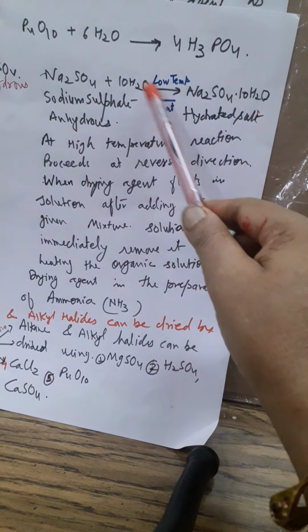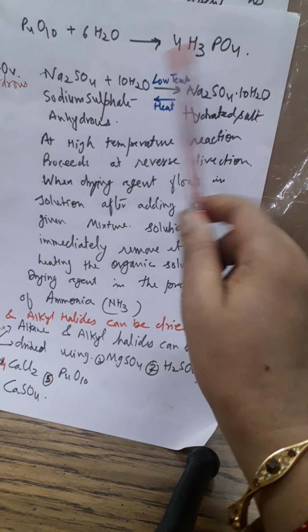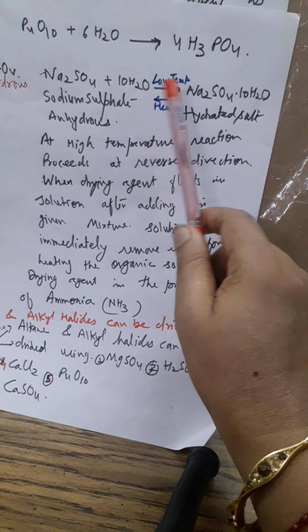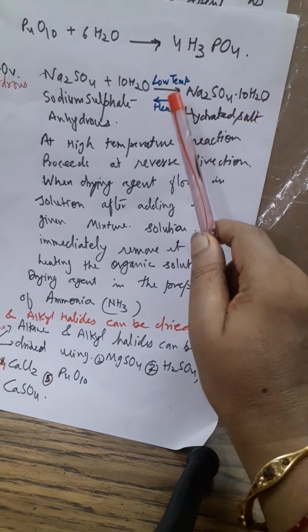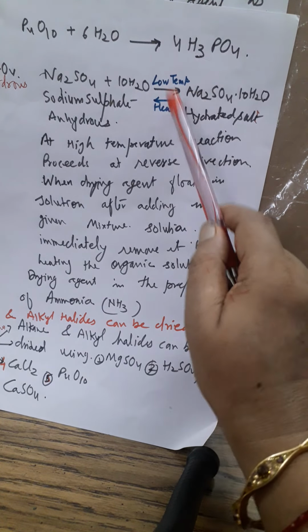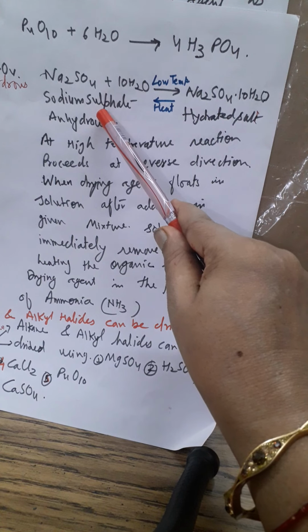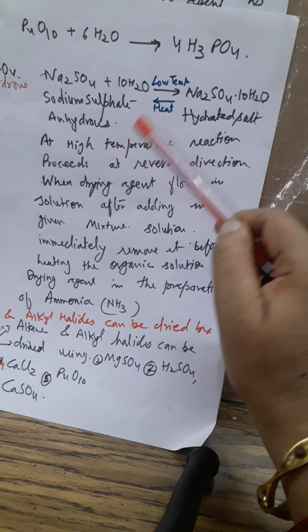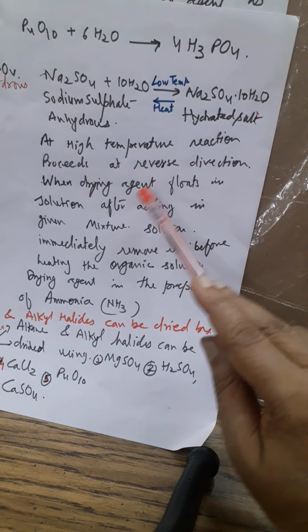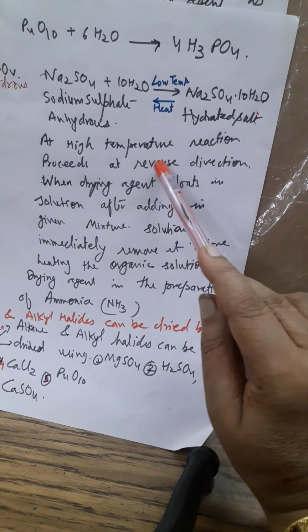Now this reaction of anhydrous to hydrated salt is always a reversible reaction. At low temperature they form the hydrated salt. When the solution mixture is heated, it comes back to the original anhydrous salt. That is why temperature must be maintained. We have to watch the temperature, because at high temperature the reverse reaction will proceed.